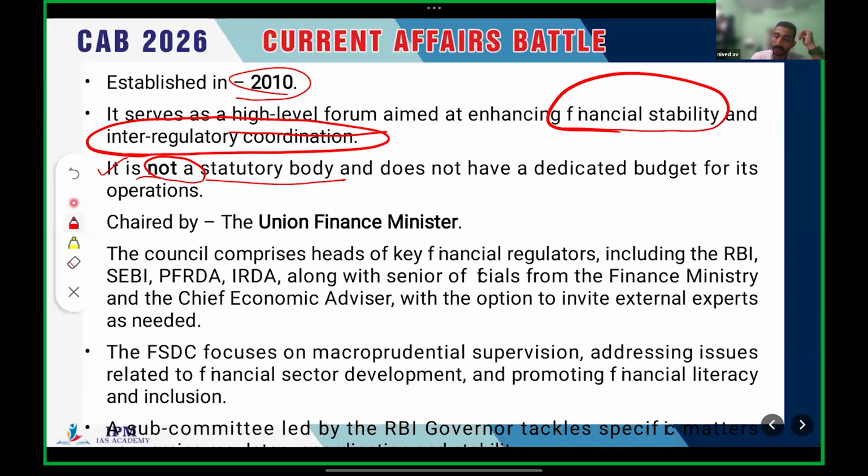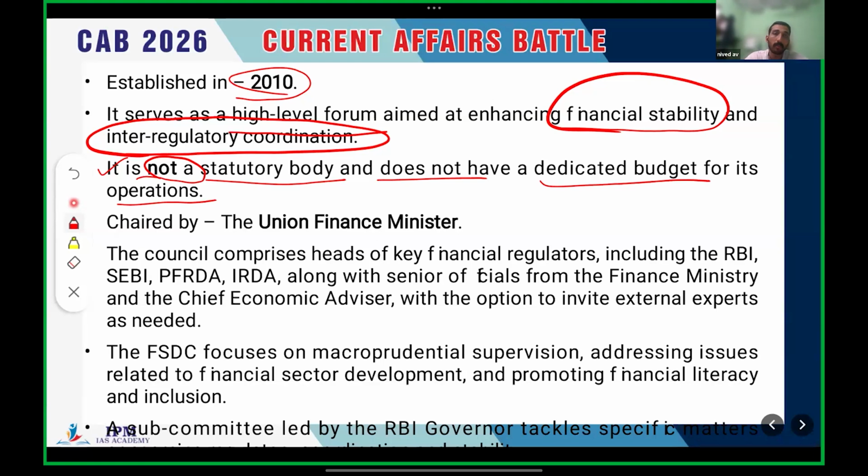And it also does not have any dedicated budget for its operations. It's a high-level body, but neither statutory nor constitutional. So it doesn't have much operational powers or financial powers.